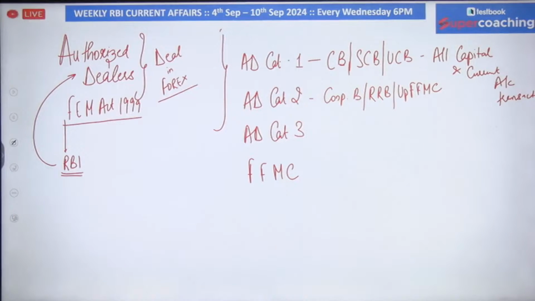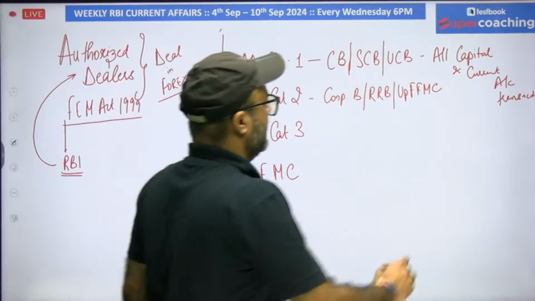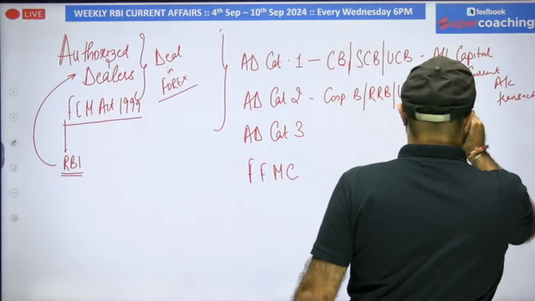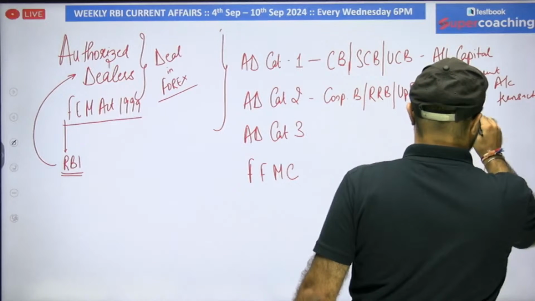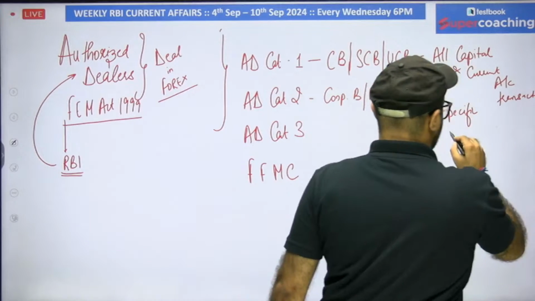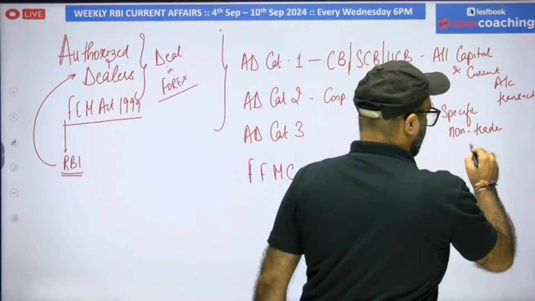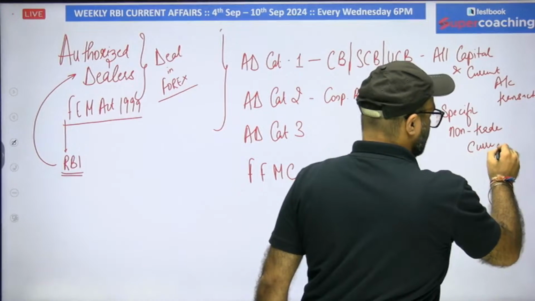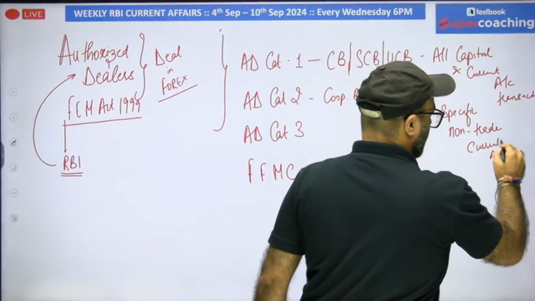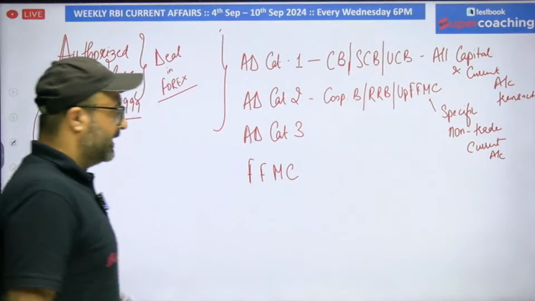They can be involved only in specific non-trade related current account transactions.